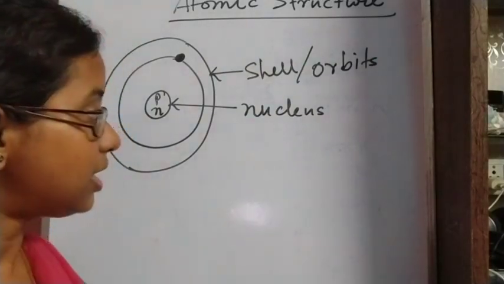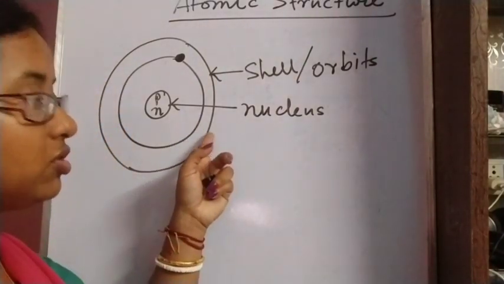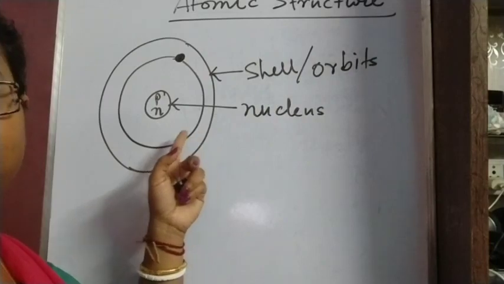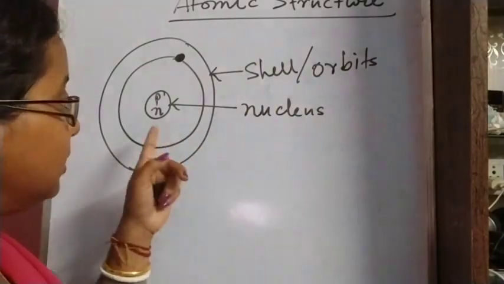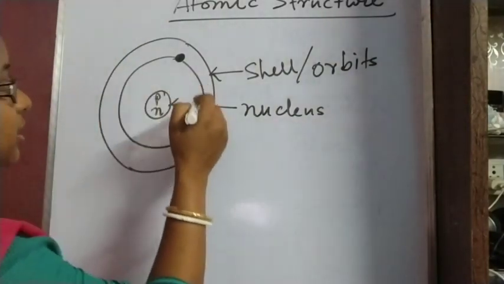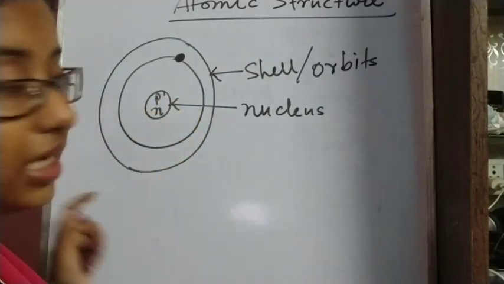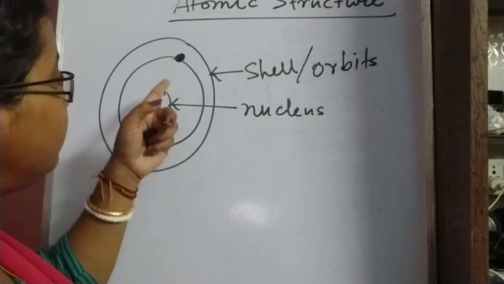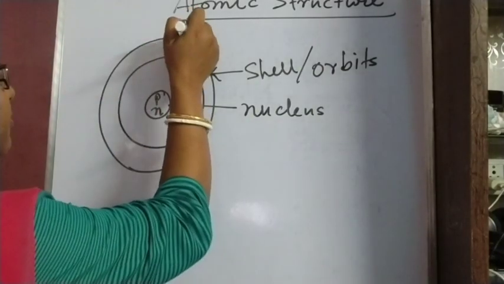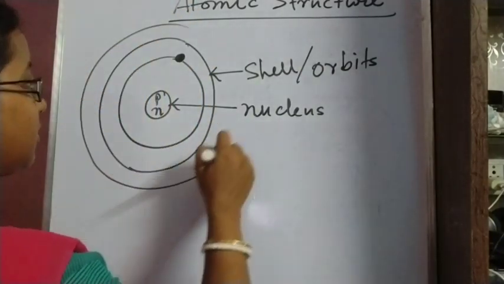Because each of these orbits has a fixed amount of energy. The nearest shell has the lowest energy. We know we have different shells.